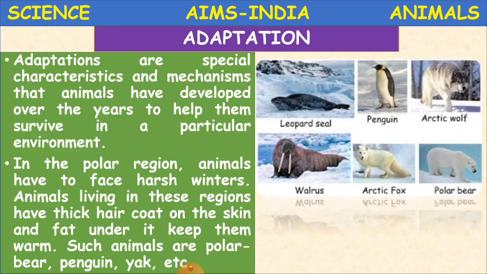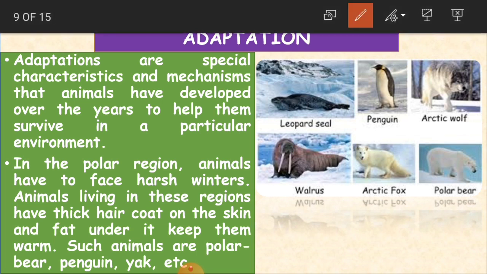And in the polar regions, animals have to face harsh winters. So how are polar regions, children? Very cool and always covered with snow. Have you seen here in the pictures? These are all polar animals. If you see behind every animal, you can see the snow and fog in the pictures.